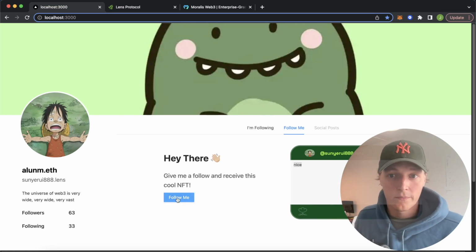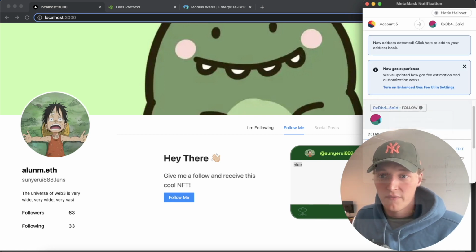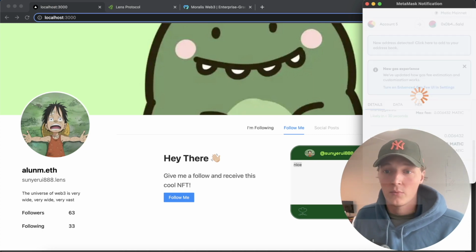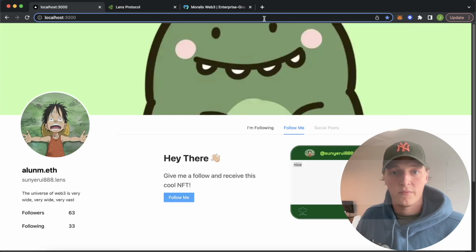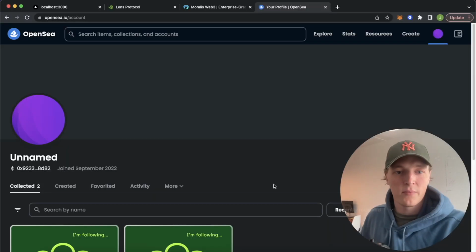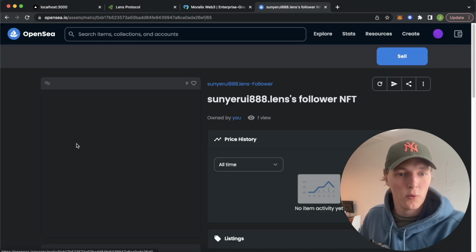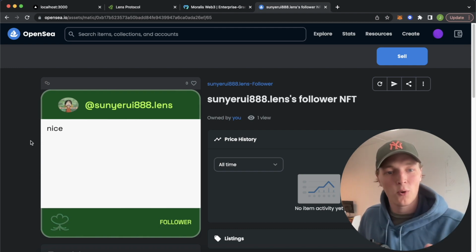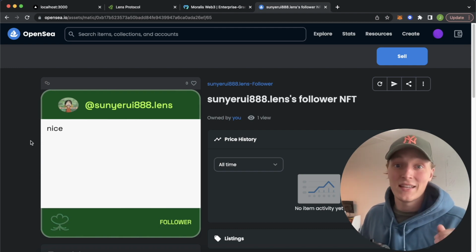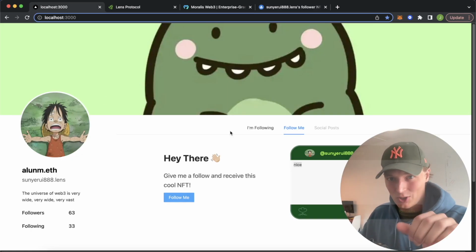So if we press follow, this prompts a MetaMask interaction where we send a small fee, which is just gas, to the smart contract to follow alum.eth. We confirm this. The follow has gone through, and now let me just open up OpenSea, for example. All right, I've come to my profile over here on OpenSea, and we see that Suniri888 Lens follow NFT. This is that NFT, nice, and we are now a follower of this user on this decentralized social media graph. How cool is that? Stay tuned, and I'll show you how to build this.